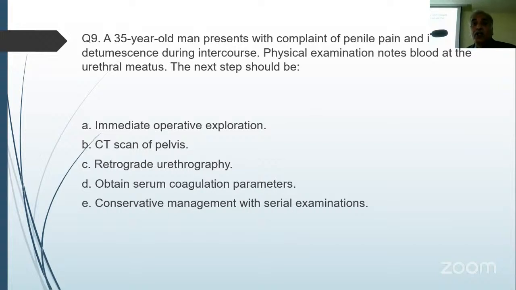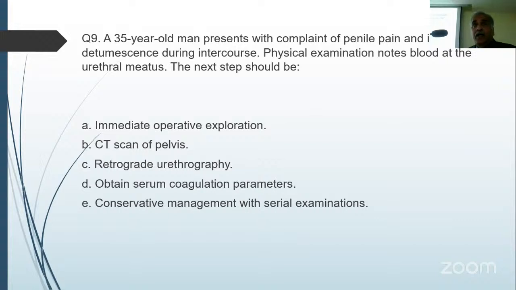Fracture penis, right? So again, let me tell you, the typical clinical feature of a fracture penis is a swollen penis with bruises and discoloration of the whole penile skin and blood entering into the different tissue spaces.